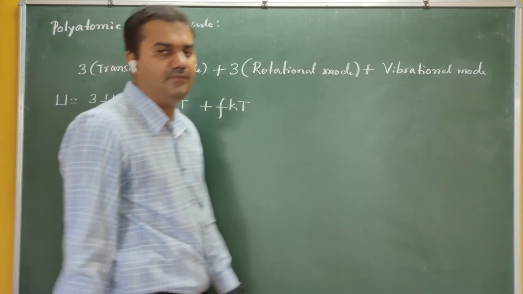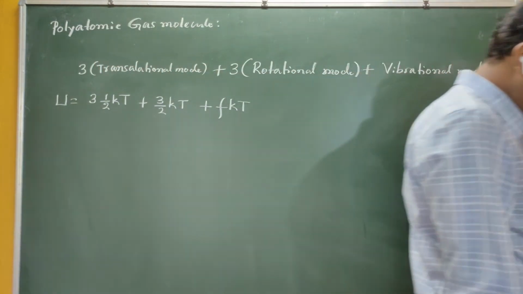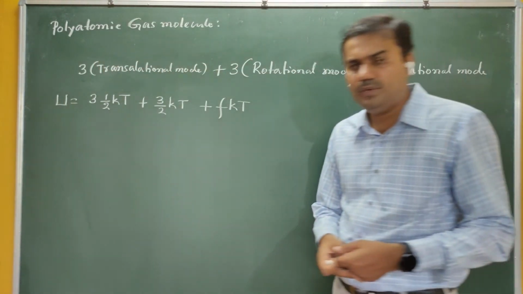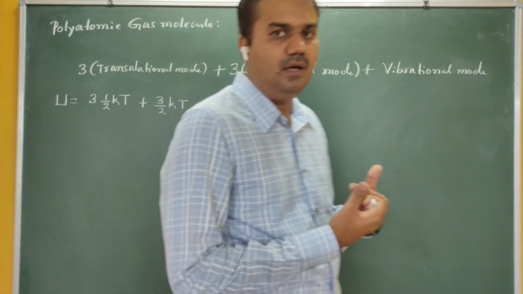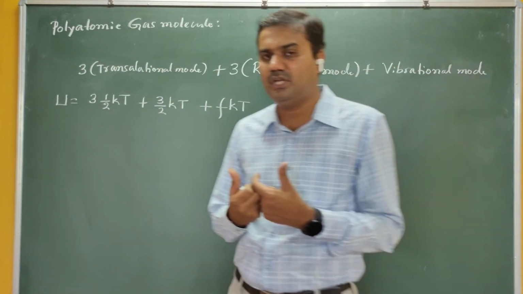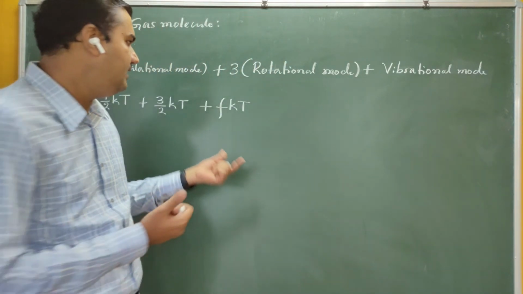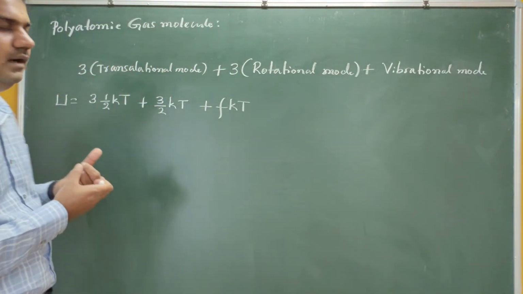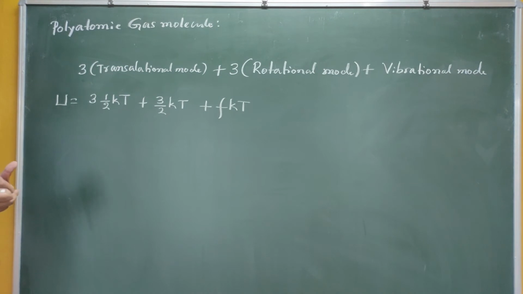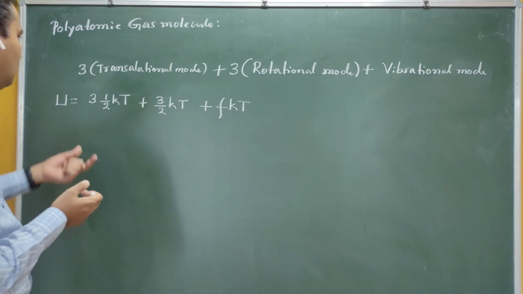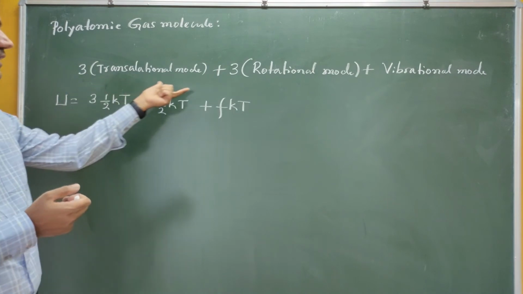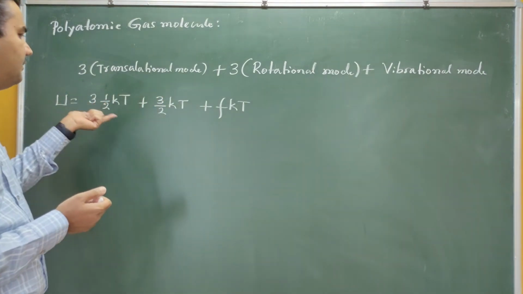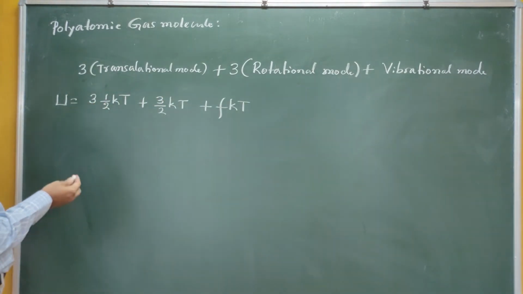What is F? F is the degree of freedom. In the vibrational mode, it doesn't say exactly how many degrees of freedom it has for that particular atom. Therefore I write F here. F is the degrees of freedom corresponding to that vibrational mode for a particular molecule. But we are sure about only 3 axes. Therefore I can write 3 by 2 kT plus 3 by 2 kT plus F kT.